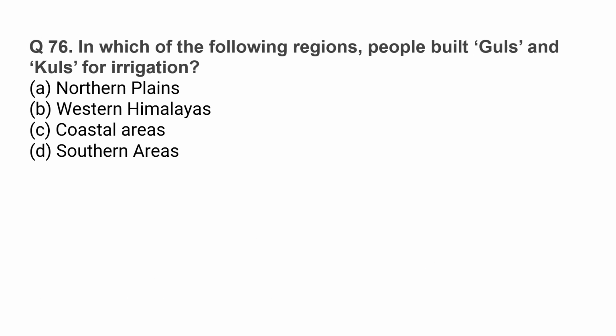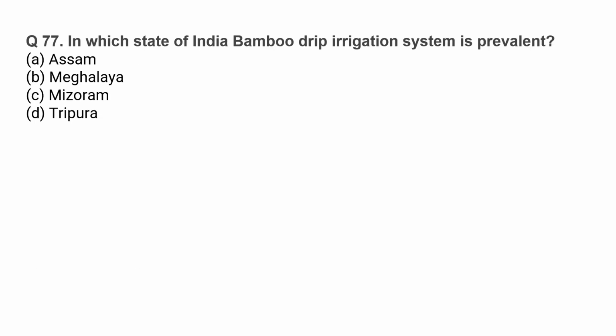In which of the following regions people built guls and kuls for irrigation? The correct option is option B, Western Himalayas. In which state of India is the bamboo drip irrigation system prevalent? The correct option is option B, Meghalaya.